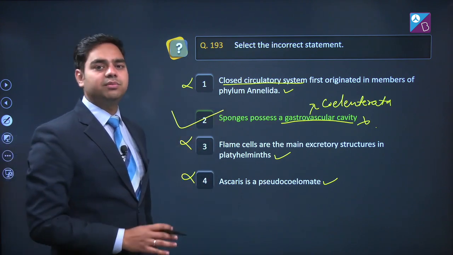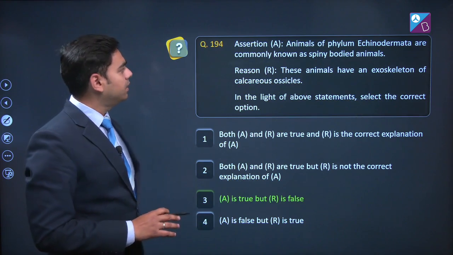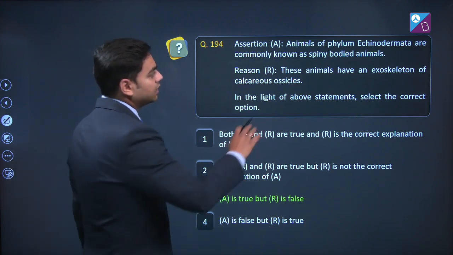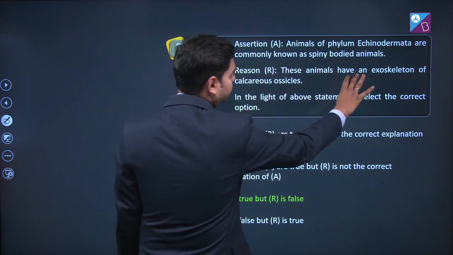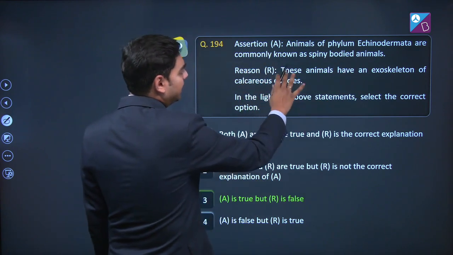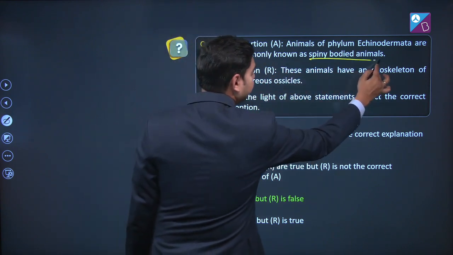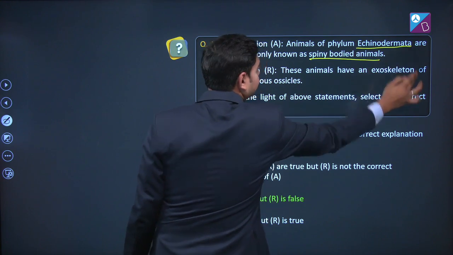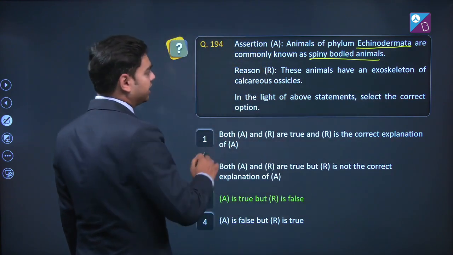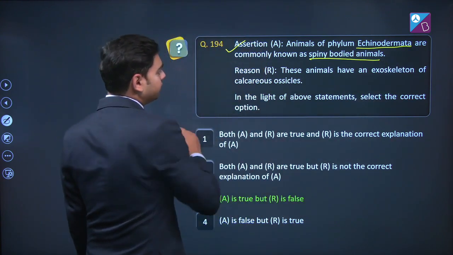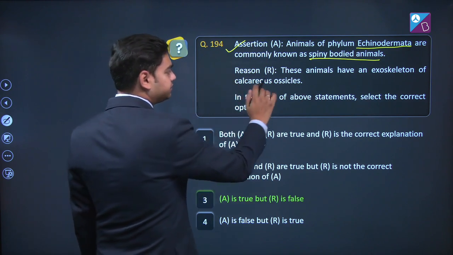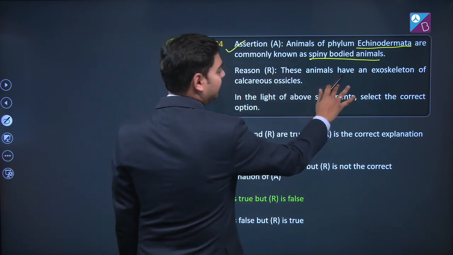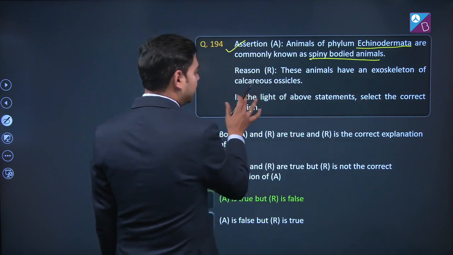Let's move to question number 194. Assertion: animals of phylum Echinodermata are commonly known as spiny bodied animals. Yes, it is the characteristic feature of Echinodermata. So, assertion is true. Second, reason: these animals have an exoskeleton of calcareous ossicles.